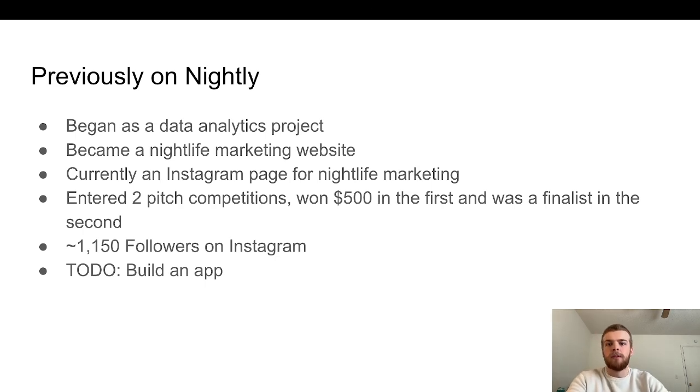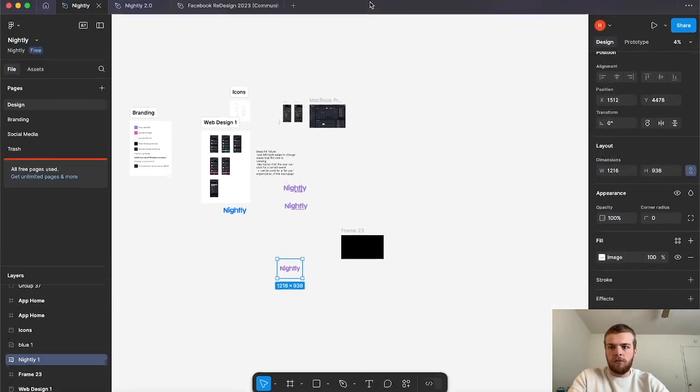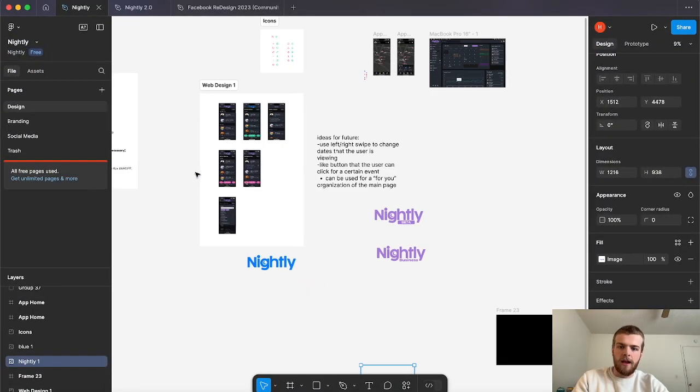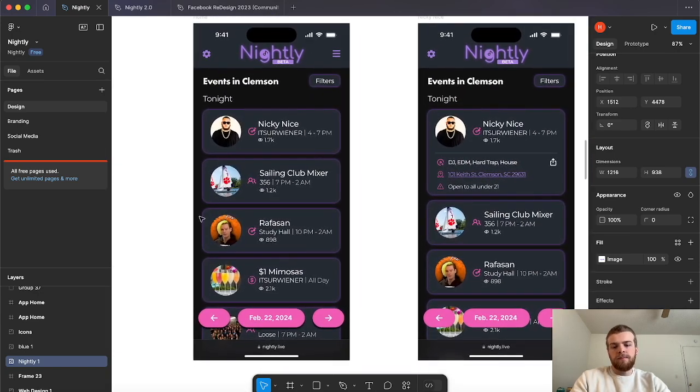I'll actually pull it up on the screen here. I really just have the Figma design up right now, but it basically just shows the events that are going on in the area at each bar. I think we got a maximum of 100 daily active users for a couple of nights, 70 to 100 for a couple of nights, but it declined very fast.